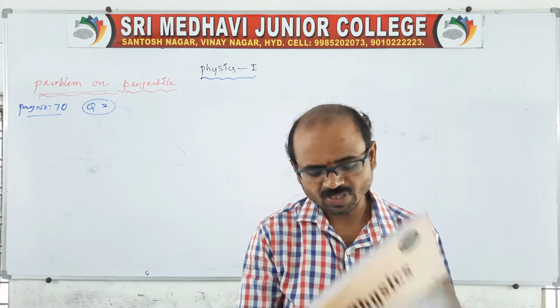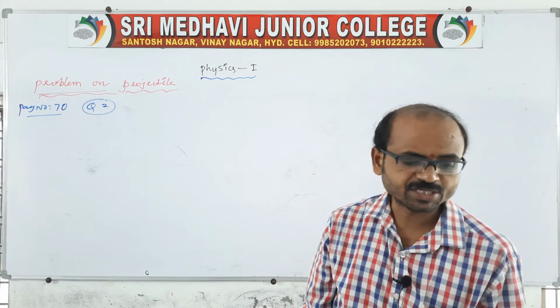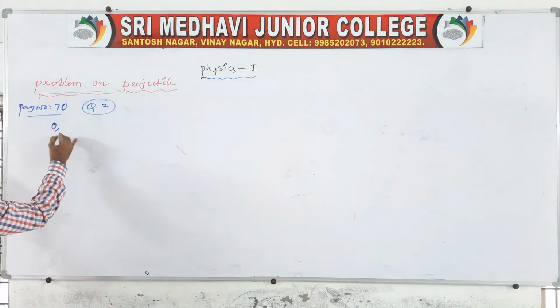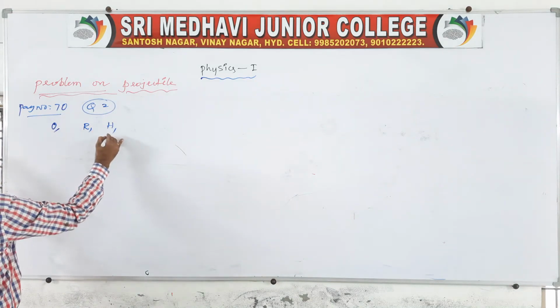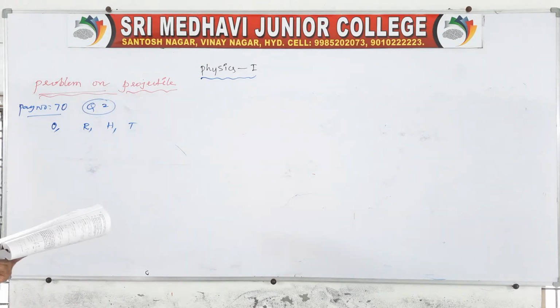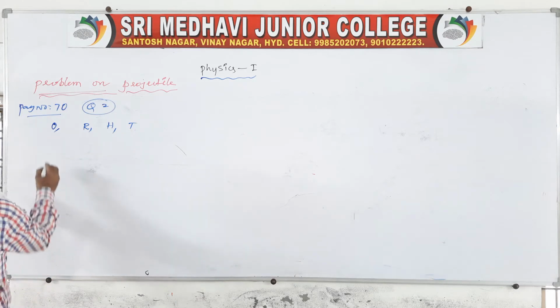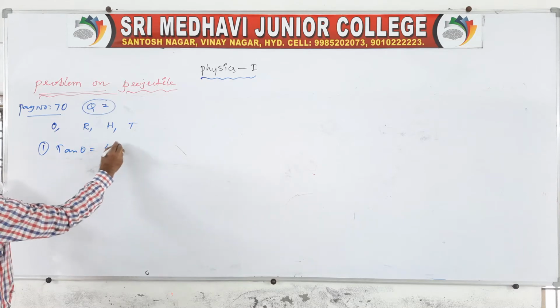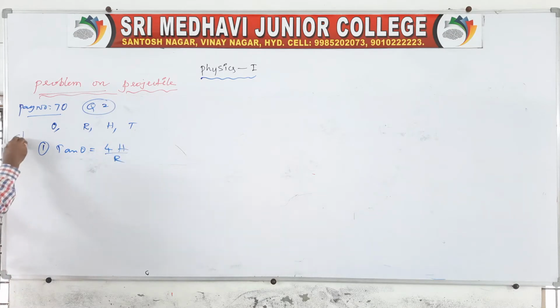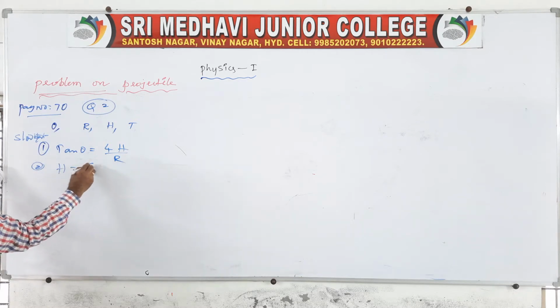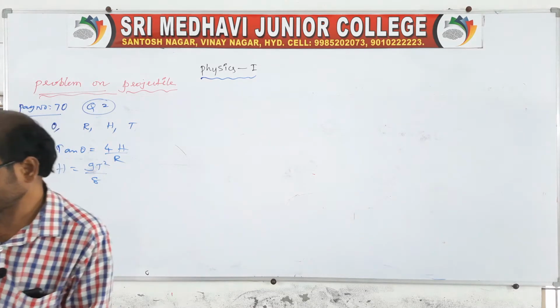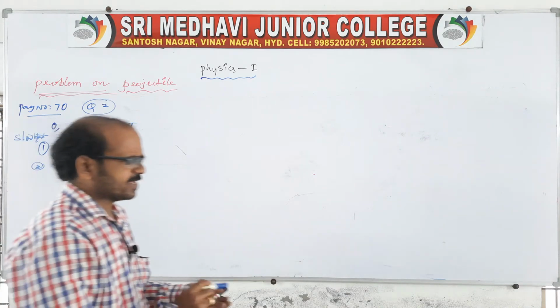So the given are 3 parameters: range, maximum height and time of flight. In a given projectile, the angle is theta, and the range, maximum height and time of flight are given. Then what is it asking? Show that. The first one is tan theta is equal to 4h by capital R. This we have to show, right? And second is capital H is equal to g t square by 8. Sir, how will we prove it?